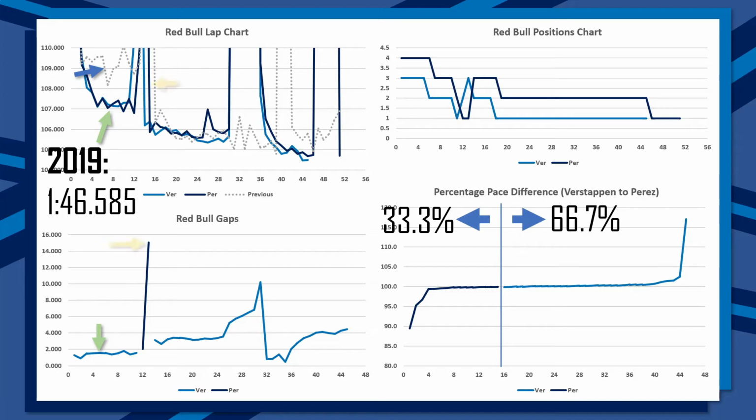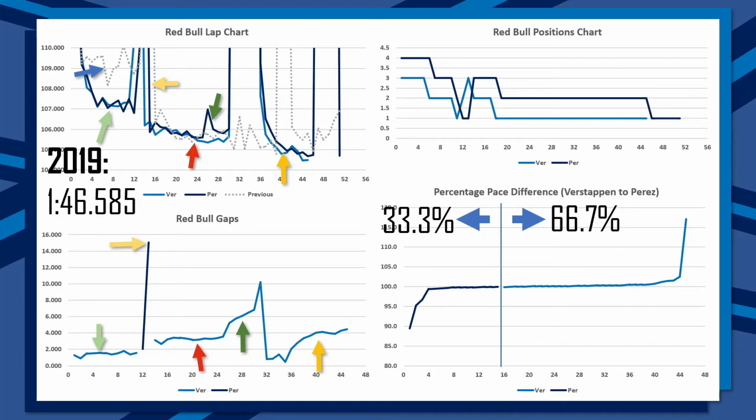Max Verstappen then comes in for his pit stop first, which spikes the gap in Sergio Perez's favour to about 15 seconds. Perez lasts a little bit longer on his soft compound of tyres, then comes in for a slightly slow pit stop, and then after this pit stop, they are once again dead even. The gap now staying around 3 seconds, whilst again Perez is battling with Lewis Hamilton, which is just what this little dark green arrow highlights here, where there is a little bit of a battle going on with Hamilton. Then post-safety car, Max Verstappen is only just a couple of tenths a lap faster than Sergio Perez, which extends the gap from just below 2 seconds to about 4 until Max's retirement.